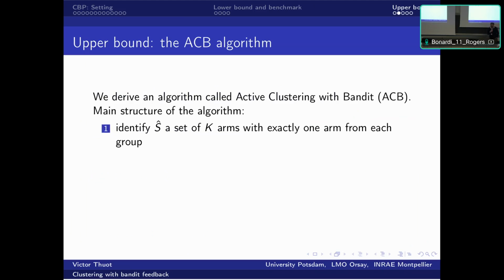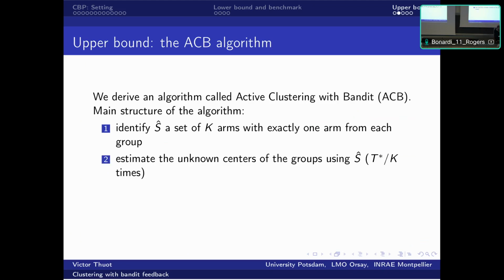So very shortly, we provide an upper bound for this problem. For that, we construct an algorithm as a two-step procedure. First, we try to identify one representative from each group of arms. So we just need to take arms sequentially and decide if they are already in a group that was represented in my set or not. And we perform a series of two-sample tests, and we can estimate this set of representatives.